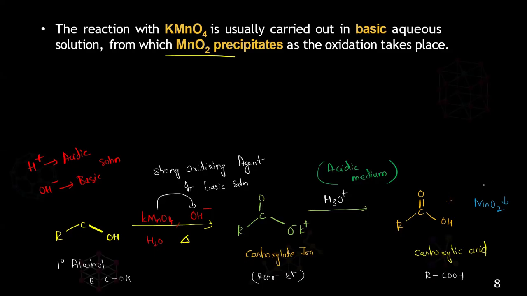Sorry, Mg is magnesium. It is manganese. In my mind it was manganese and I'm mispronouncing it as magnesium. What is this called? Manganese dioxide. So Mg means magnesium, Mn means manganese. So this is manganese dioxide.